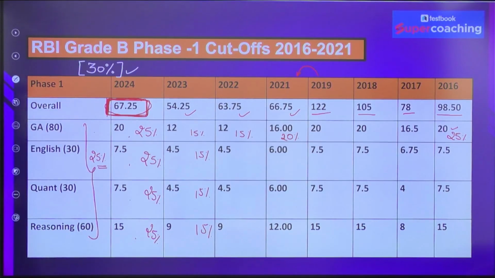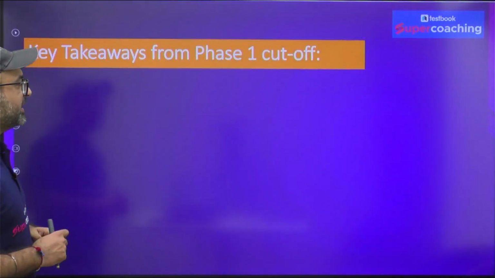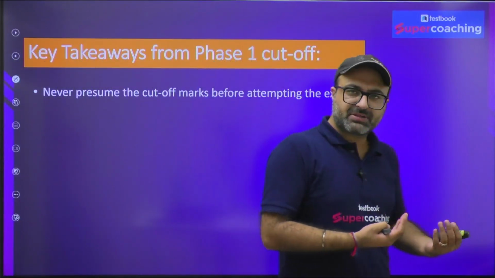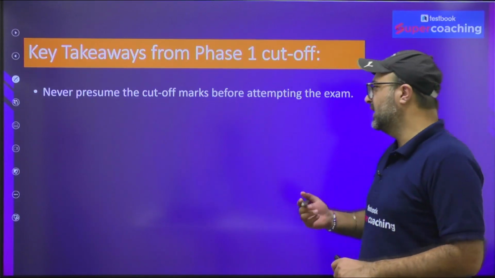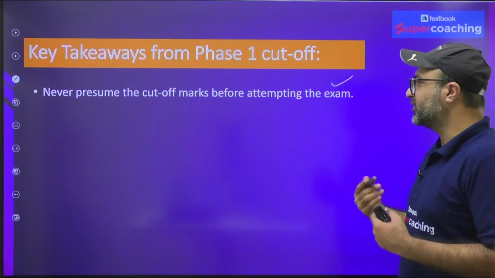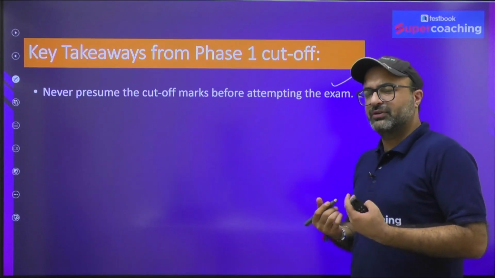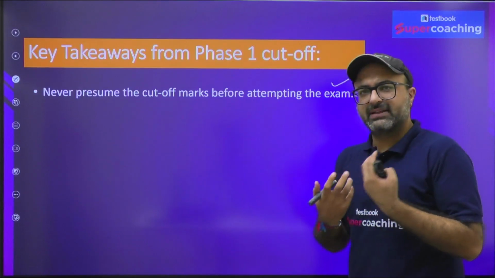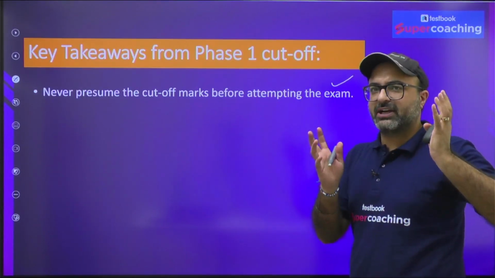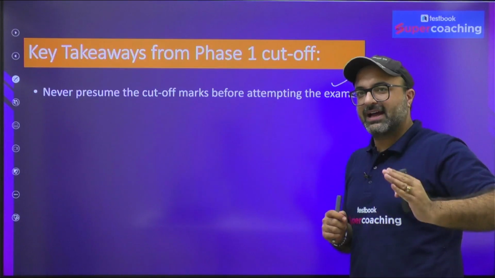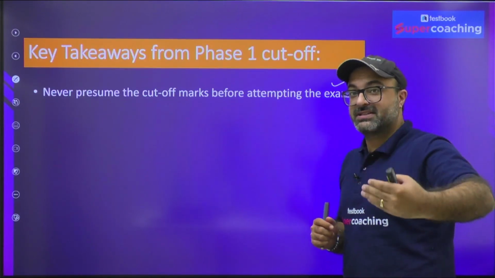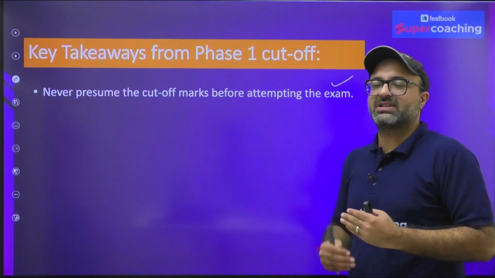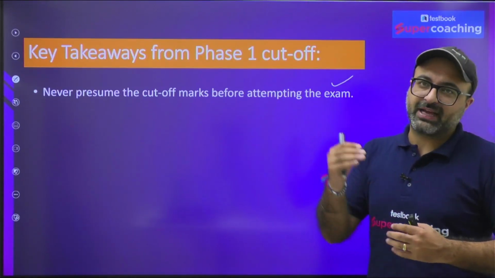Now, what will be the key takeaways? The first key takeaway from my point of view is, when you go for an examination, not only Phase 1, but obviously Phase 2 as well, you should not pre-assume the cutoff. You just analyze the paper well, and by understanding the difficulty level, you can estimate the cutoff. But you should not attempt the exam keeping in mind that last time the cutoff was 66, this time also it will be 66, so I should attempt only 80 marks. No, you try to attempt as much as you can, depending upon your preparation and the difficulty level of the examination.